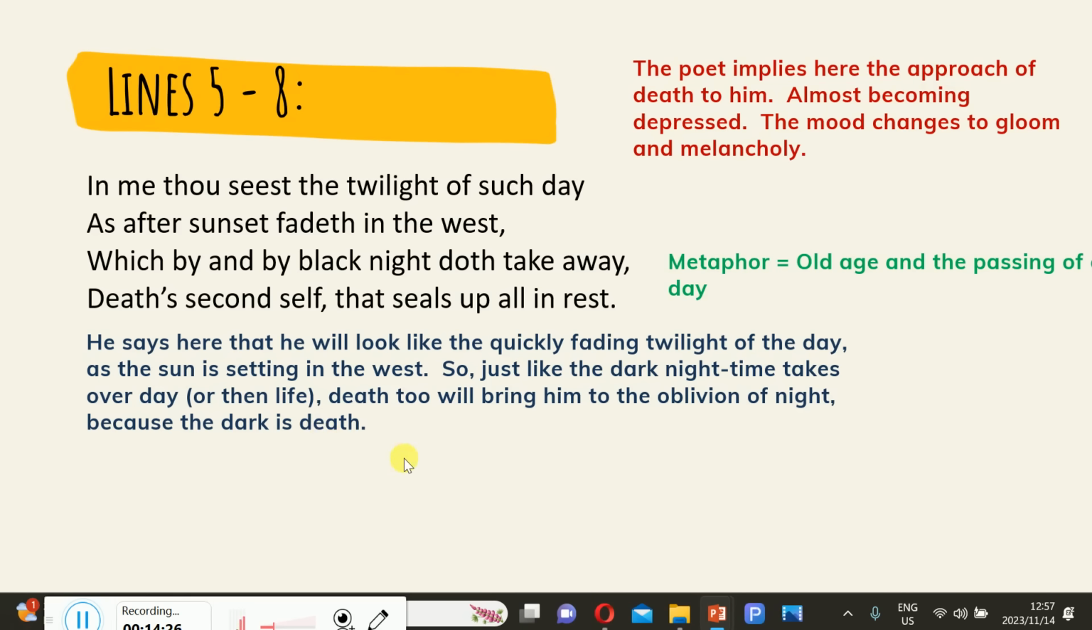Of course, during the night, when the sun has set, we introduce the night. The night is dark, and we normally sleep during the night, and hence death's second self, because sleep can be associated with partial death, because that's where we get to be a bit unconscious and rest. So he says that now there's no longer sunset because there's twilight, and when that twilight moves by and by, it introduces a black night.